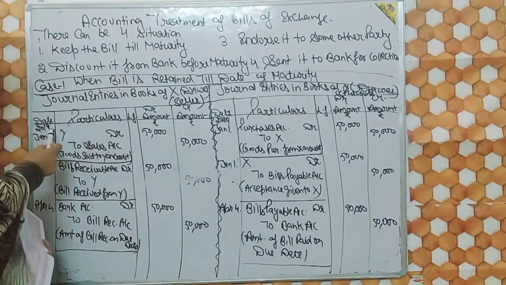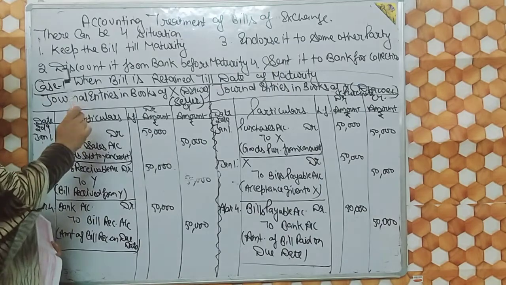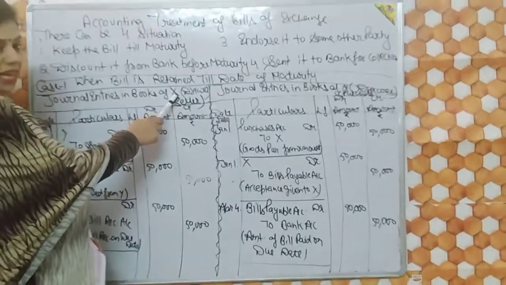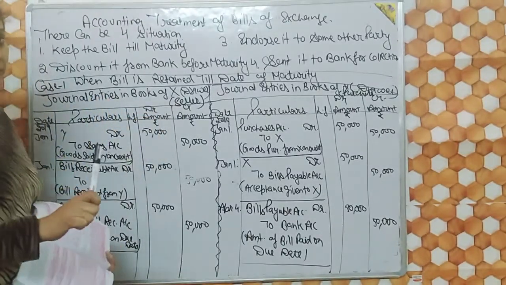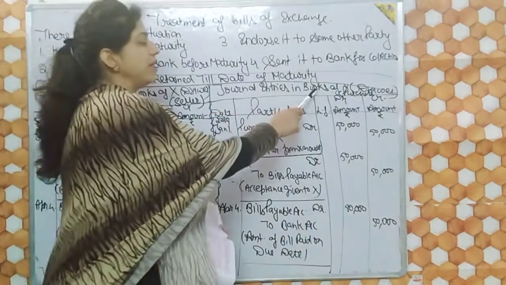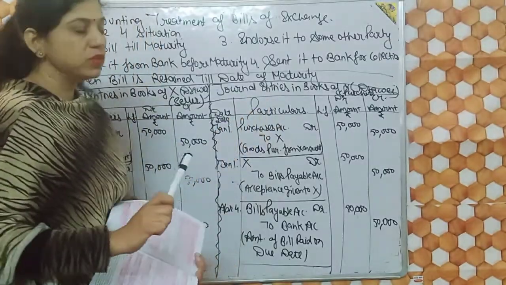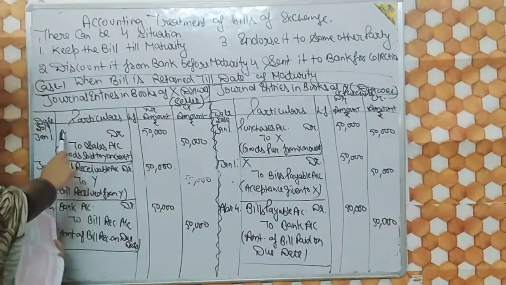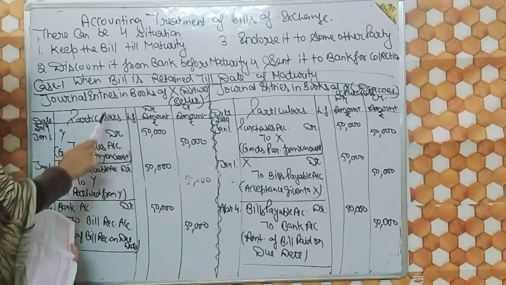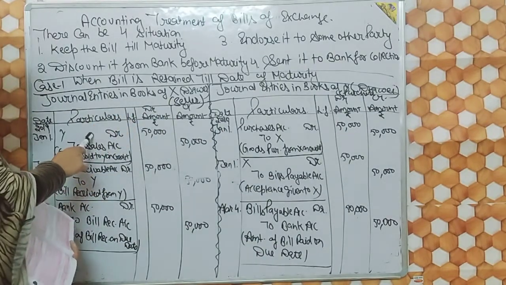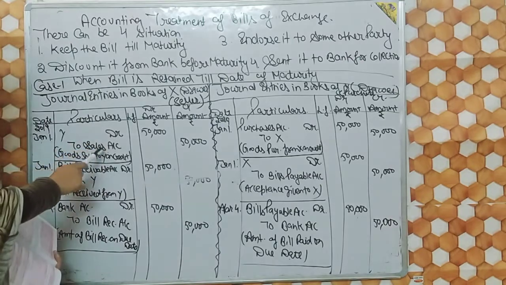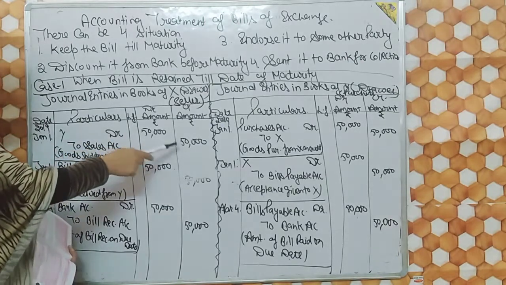So first entry, 2019 January 1. Keep it in mind that in the books of X never write his name, and in the books of Y never write Y. So in the books of X we will write Y to sales. X sold goods to Y, so the journal entry will become Y to sales account, 50,000.